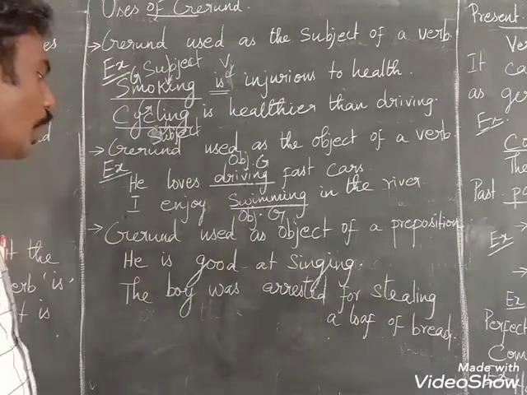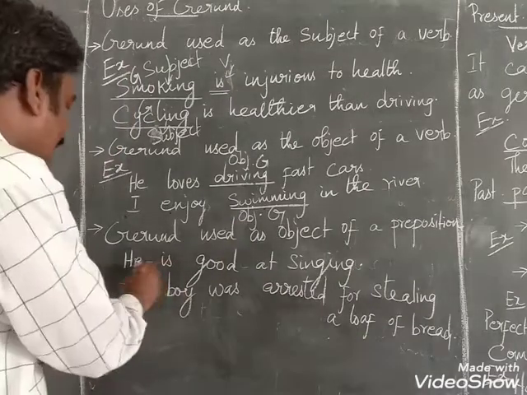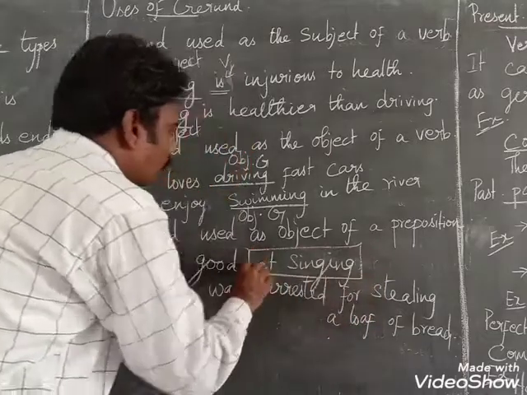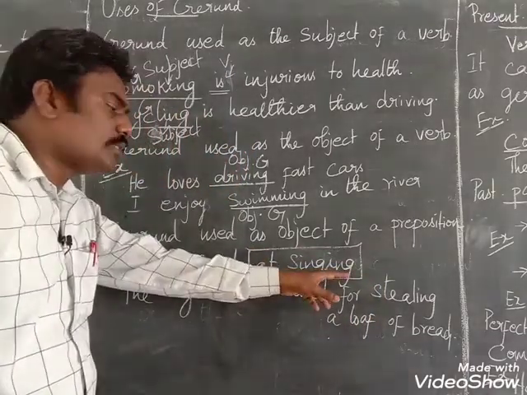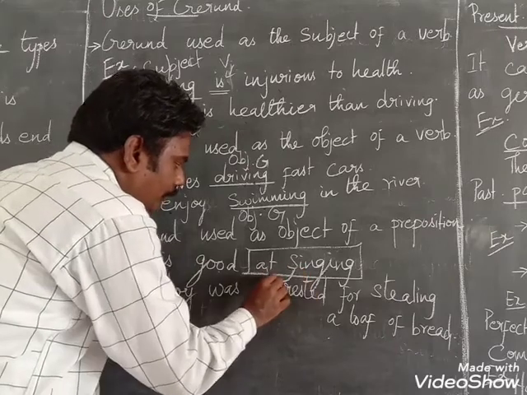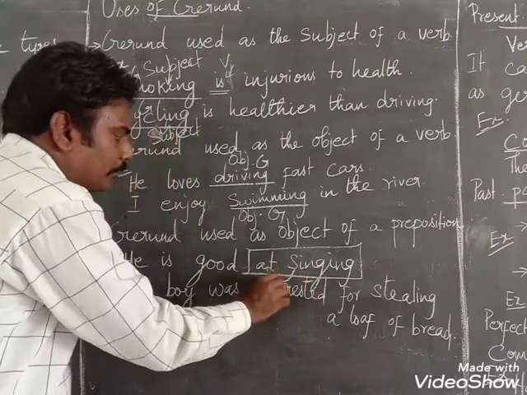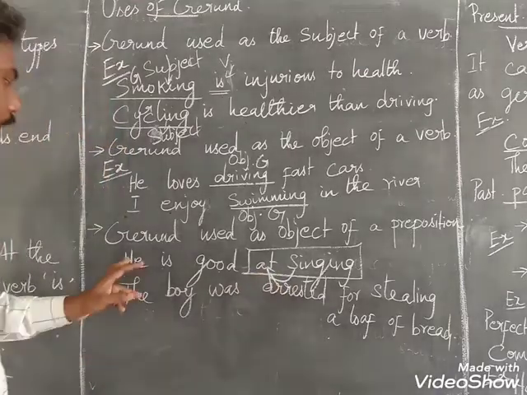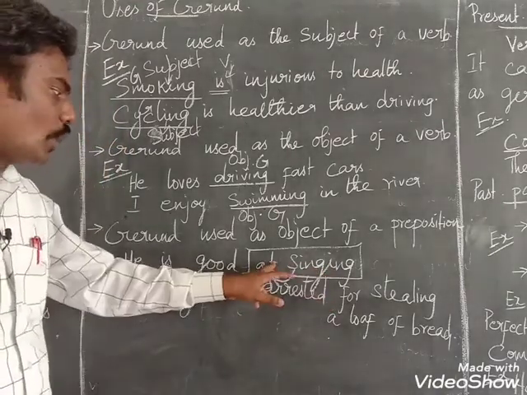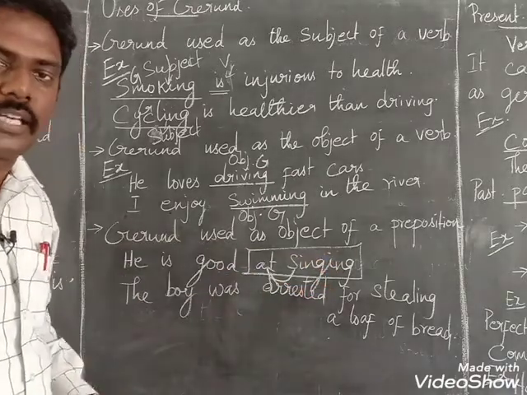Gerund used as an object of the preposition. See, he is good at singing. So here you see the object of the preposition. Here it is in the object place. The gerund is coming with the preposition at. So he is good at singing. Here it is called an object of the preposition.